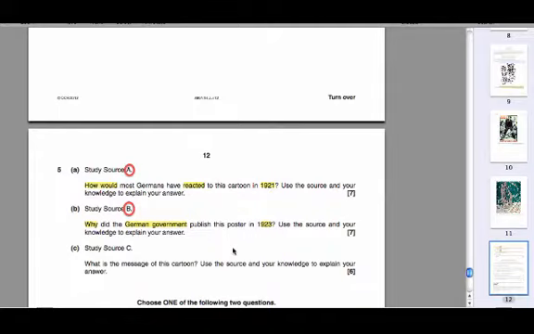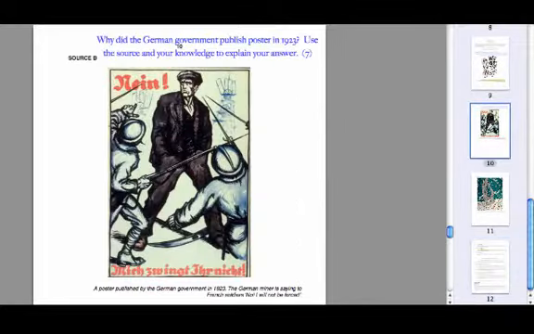Again, we need to apply our knowledge and understanding of events up to 1923. So let's go and have a look at the source. Here we have our source, source B, and the question is there for us to look at. Remember, we're looking for reasons why the government in Germany may have published this poster in 1923. Let's just have a little look at the source itself. At the bottom, it says, a poster published by the German government in 1923.